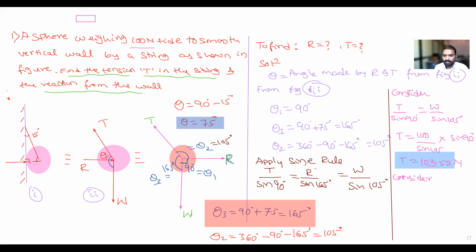Second and third equation. This is the second one, that is R divided by sine of 165 is equal to W divided by sine of 105. So here I need to find the value of R. R is equal to 100 divided by sine of 105 multiplied by sine of 165. Let's calculate now. R is equal to, what is the value?